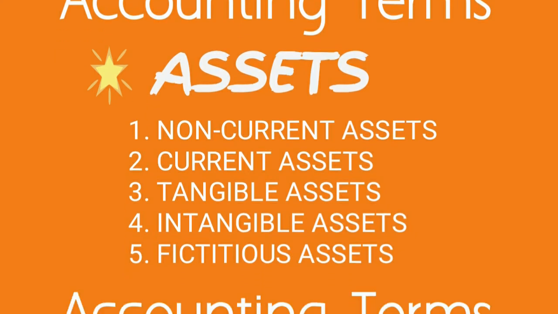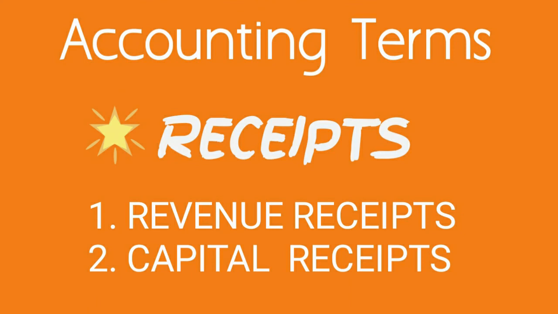Now, the fifth important term is receipt. Receipt is any amount which is receivable by the business for selling goods, assets, or in case a business is in the service industry, the money receivable for providing any service. For understanding the concept of receipt, they are classified into two important terms, revenue receipt and capital receipt.